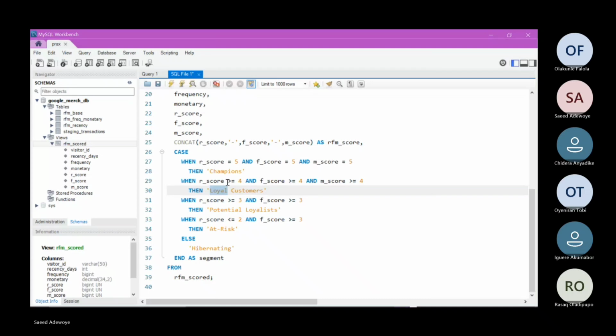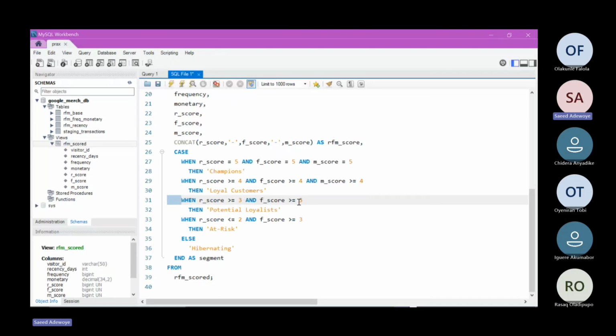Yes, sir. All right. Likewise, for another condition that we want to make for this table, whenever the R score is greater than 3, that is between 3, 4, and 5, and the F score is also greater than 3, meaning between 3, 4, and 5.